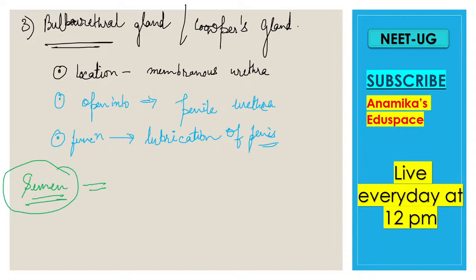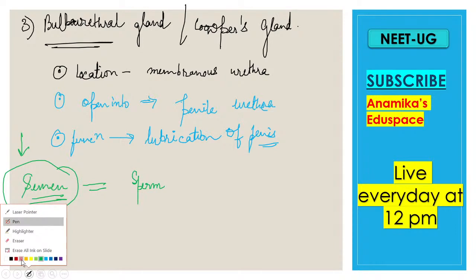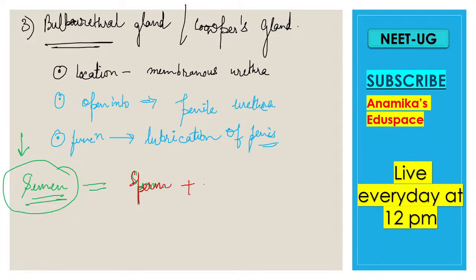Right? Now what is semen actually? Semen is a fluid and it also contains another thing, the main thing, that is sperm. So semen contains your sperm, plus your accessory reproductive gland fluids.